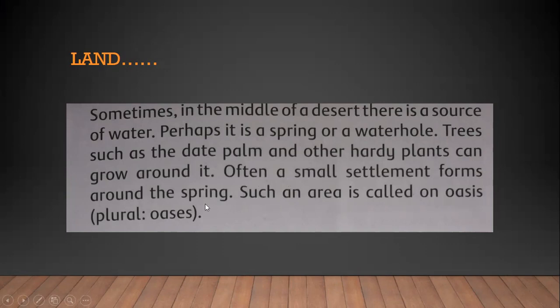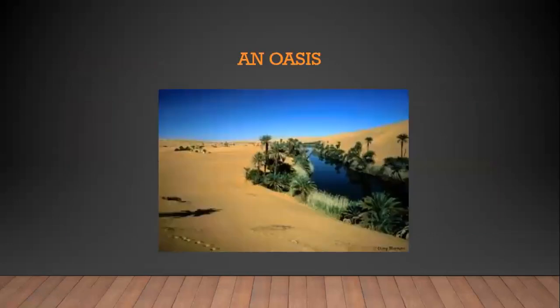You have heard the word oasis before this? Yes, most of the students have heard it. What is an oasis? An oasis is a source of water. If we find a source of water in the desert, it is in the form of a spring or a well. You can also see the picture over there.